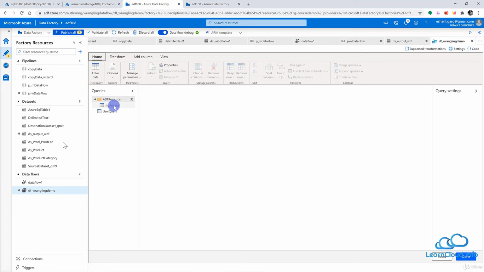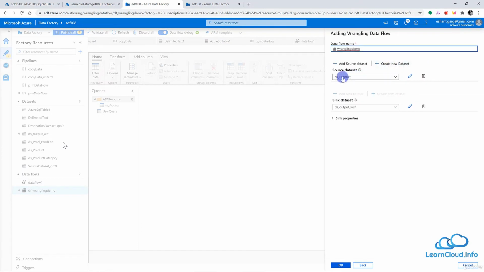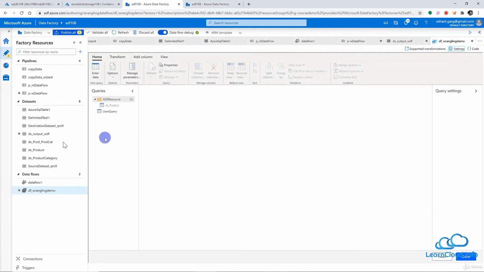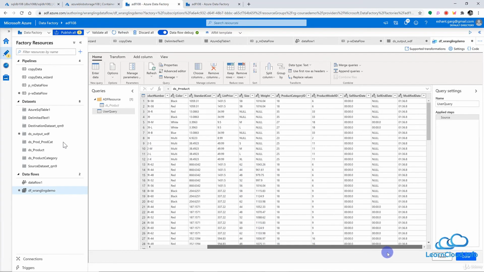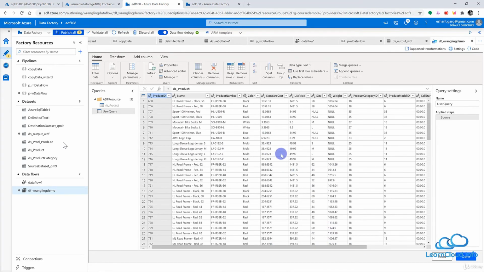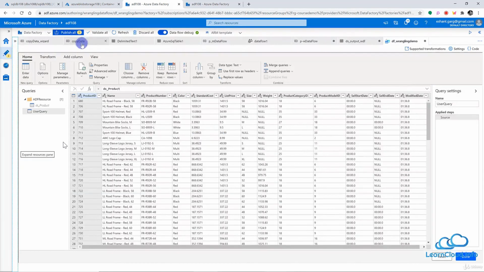So right now we have one source. We can have more than one source. If you go to the settings here, you can see that right now we have defined one source, but you can add more sources here. And here below is the current data set, which is going to be the final output of your wrangling data flow. Now let me collapse this to get a little bit more space here.